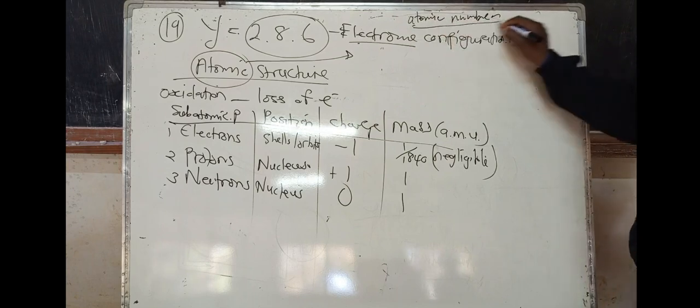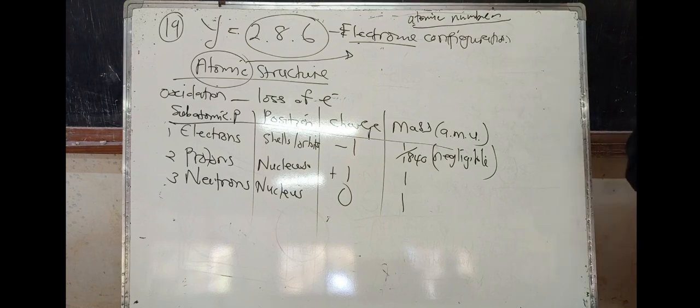Go to any element of the periodic table, there is something called atomic number. Go to the first element, which is hydrogen. What is the atomic number of hydrogen? 1.